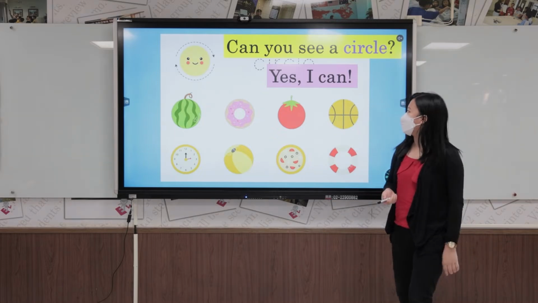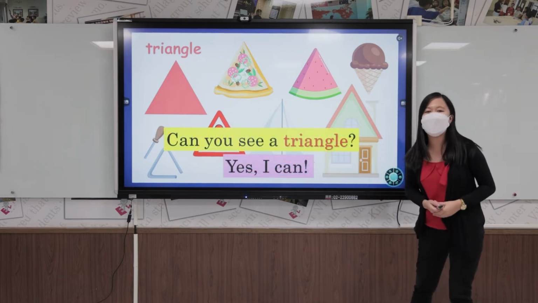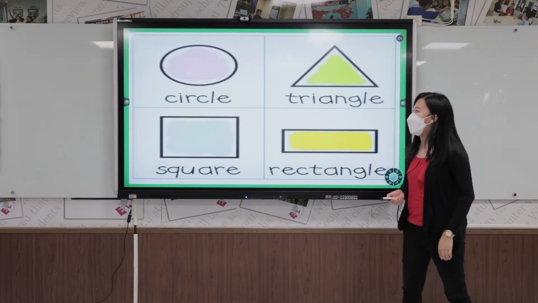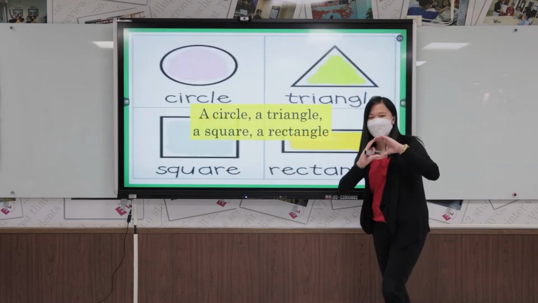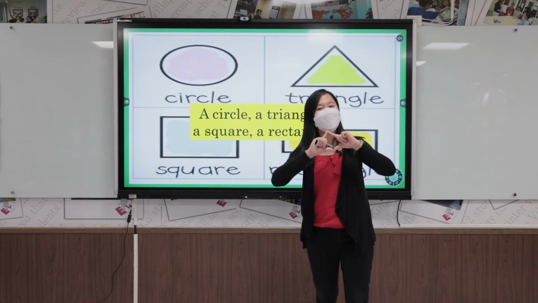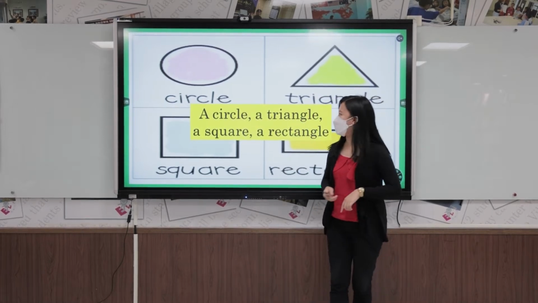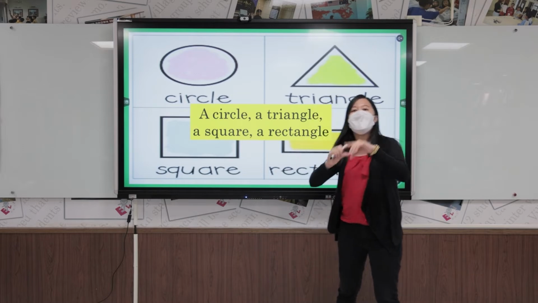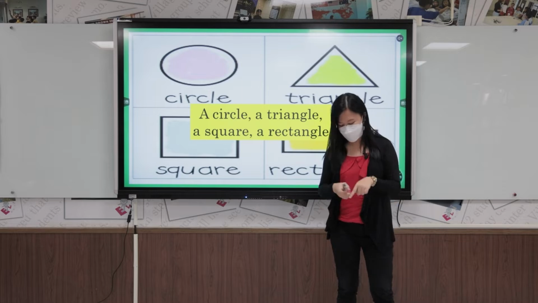Yes, I can. Can you see a triangle? Yes, I can. A circle, a triangle, a square, a rectangle.